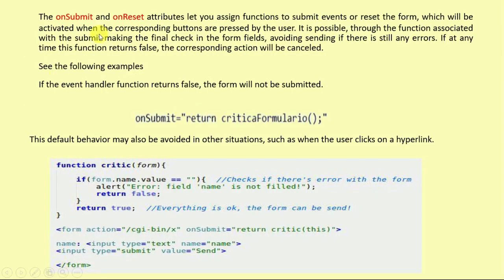Then we have the on submit and on reset attributes, which let you assign a function to the submit event and reset event of the form, which will be activated when the corresponding buttons are pressed by the user. If the event handler function returns false, the form will not be submitted. So on submit return validate form. The default behavior may also be avoided in such situations. That is not that much important a concept here. It is somewhat related to forms in JavaScript, so we don't need to move on to that particular topic willingly.